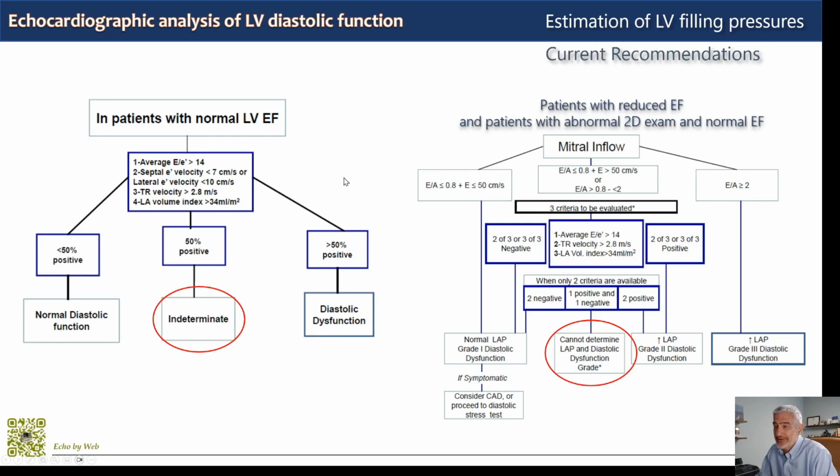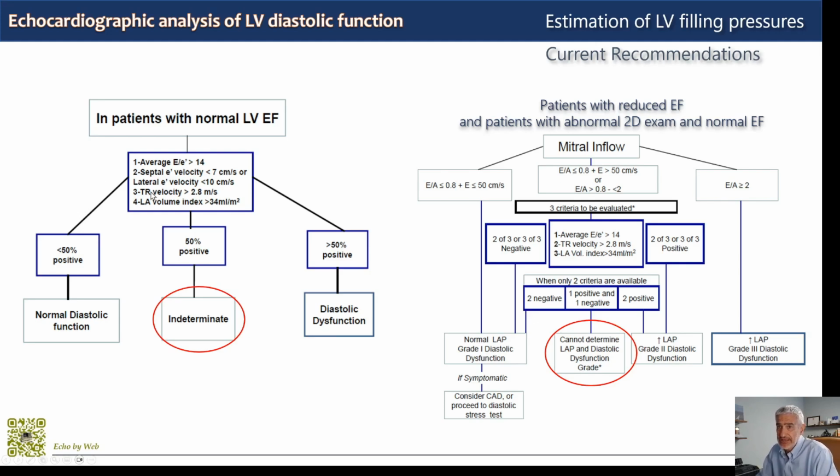The required parameters, the measurements, are peak E, the mitral E wave velocity, which is part of the algorithm, and peak E prime velocity, so as to calculate the average E on E prime. The cutoffs are 10 centimeters per second for the E prime on the septal side and 10 centimeters per second for E prime on the lateral side when they're taken as a single measurement.